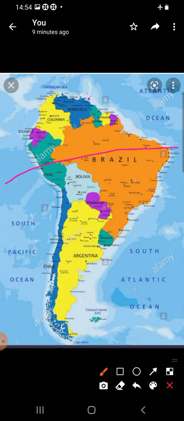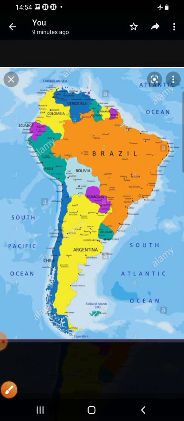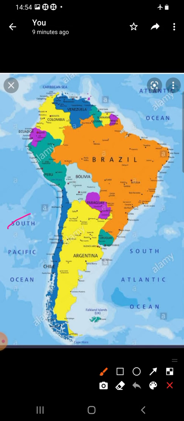Okay, the equator, that is 0 degree latitude, and the tropic of Capricorn comes around here. The equator here above and the tropic of Capricorn pass through South America.